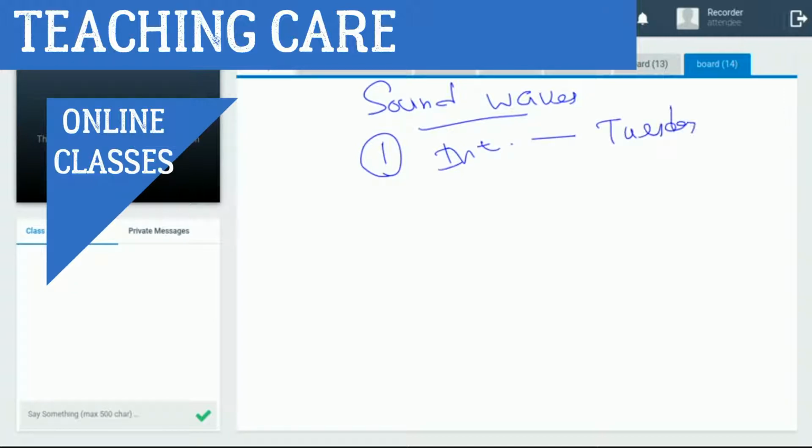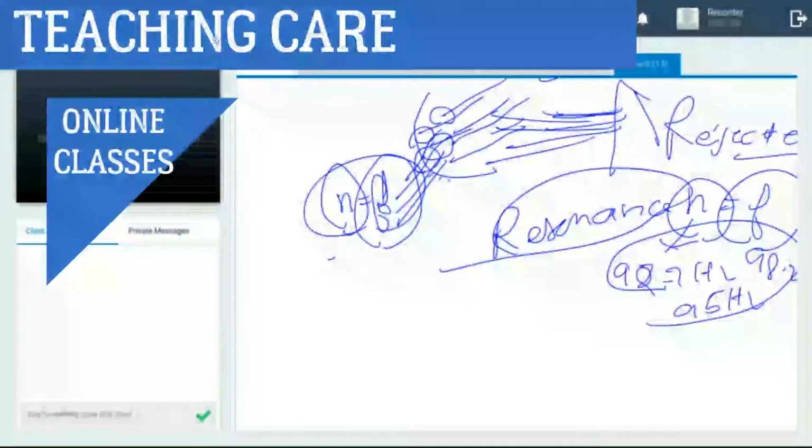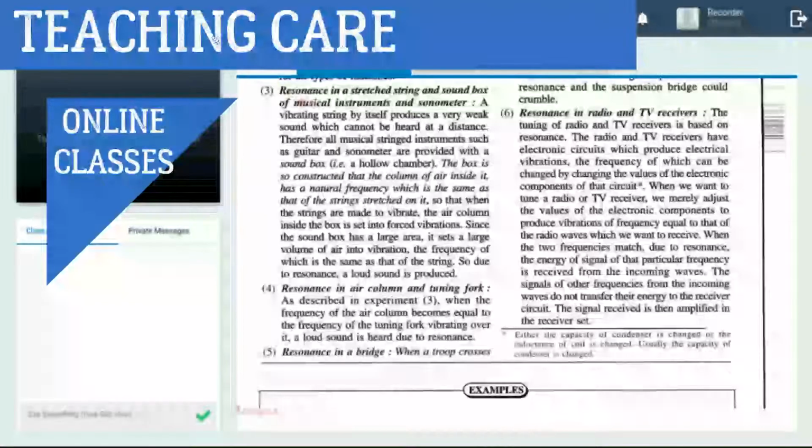Second, we have types today, and third, we have characteristics of sound, which we will cover in the lecture. The next working day will be Tuesday. Next class, Tuesday.